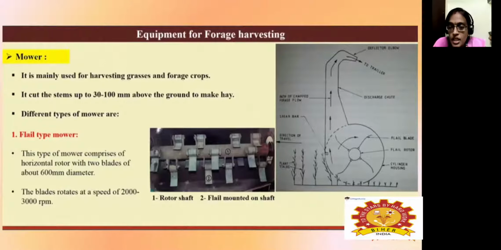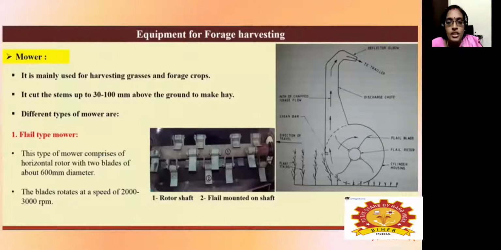So what happens is, look at these images. It will cut the plant crops, for example the forage crops, and they will be lifted to a certain height. And here it will get chopped. The mower is mainly used for harvesting grasses and forage crops.